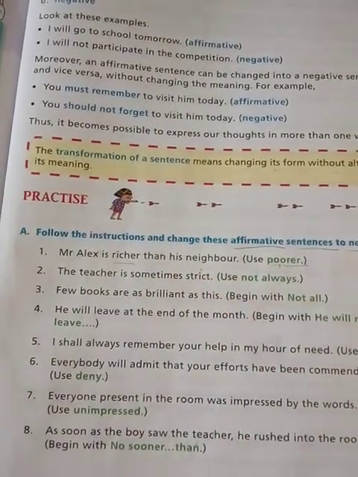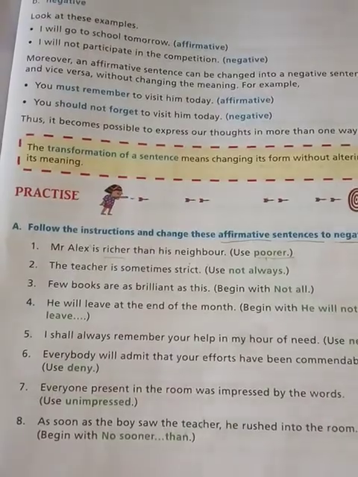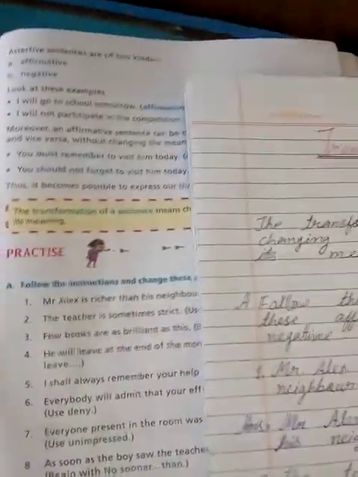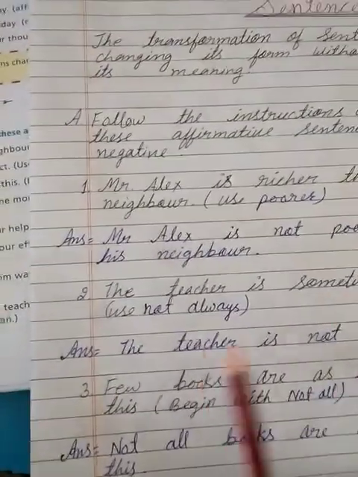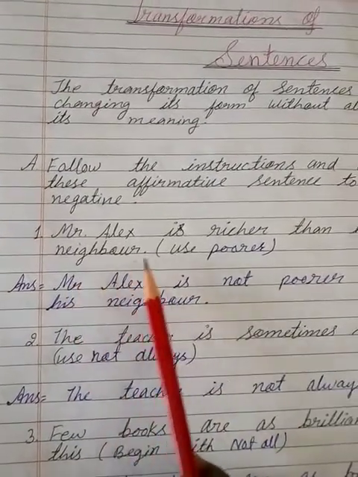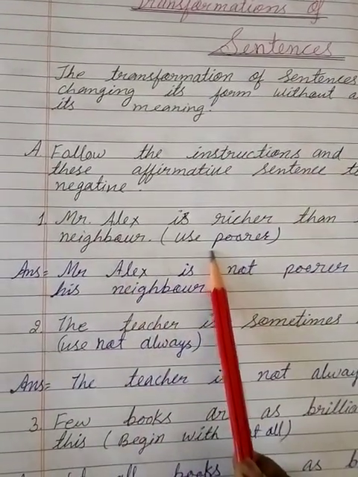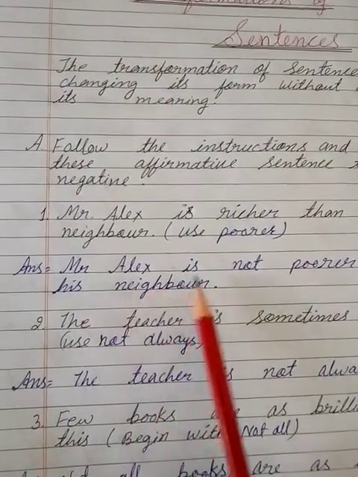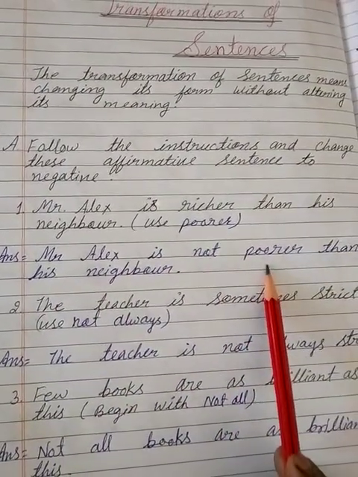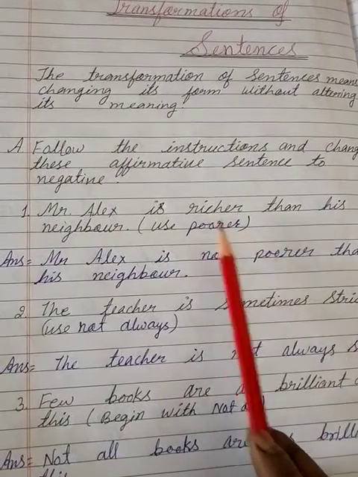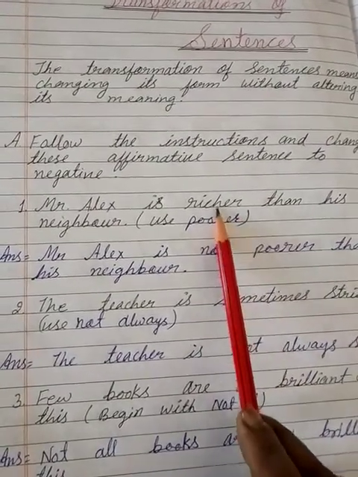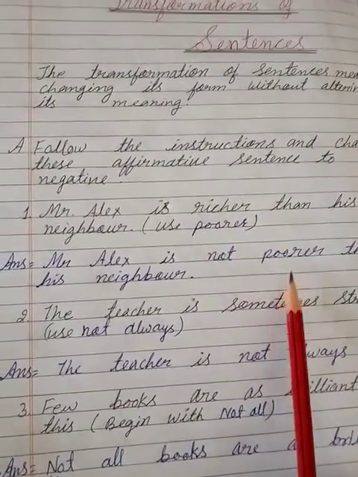Let's see here. The question is Mr. Alex is richer than his neighbor. We have to use the word poorer, and so it becomes Mr. Alex is not poorer. In place of richer, we use the opposite word, poorer.